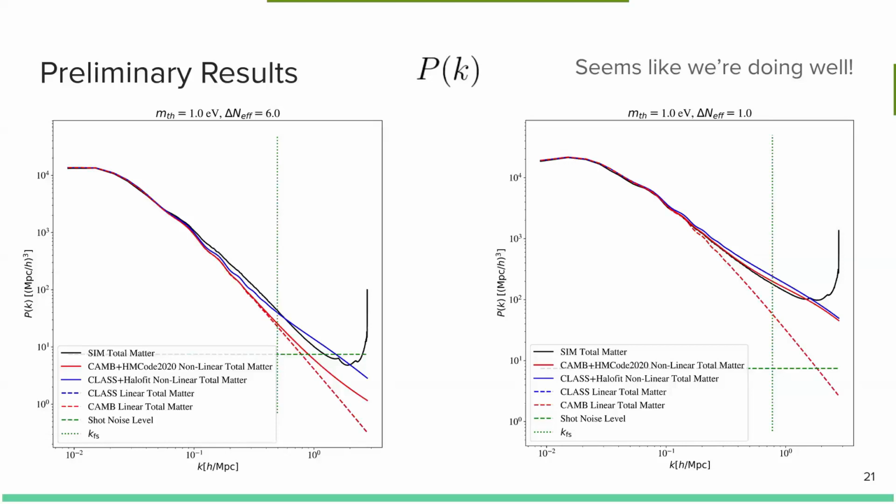And at first glance, it seems like we're doing pretty well. Sure, with the delta N effective equals 6 case, we have some larger divergences at larger scales, but one can expect that this could be a breakdown from the nonlinear power spectrum prescriptions when exploring a non-standard lambda-CDM case.